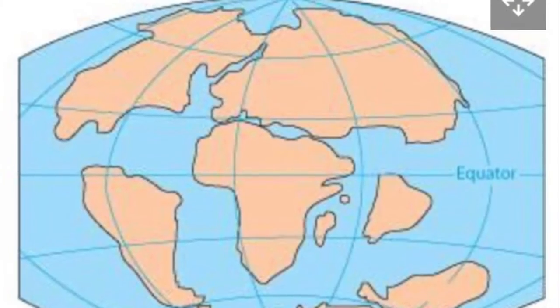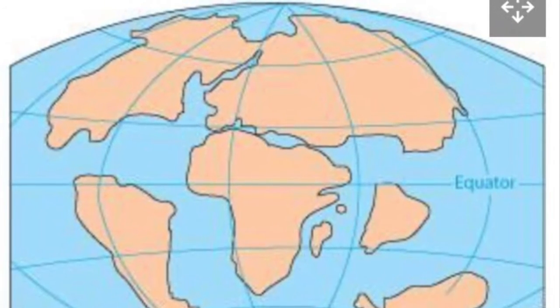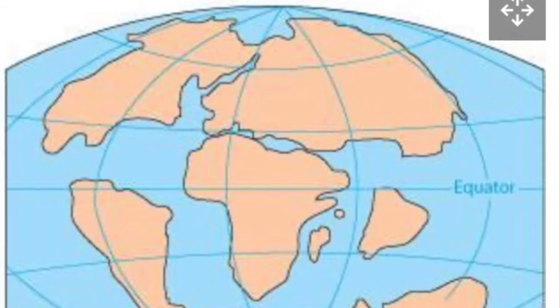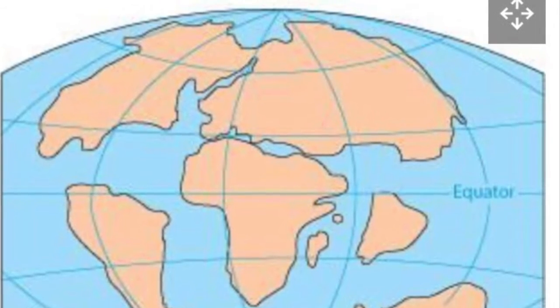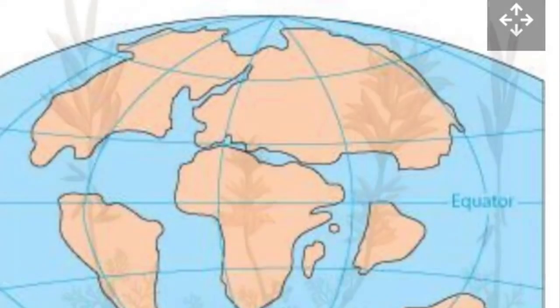The Cretaceous period was the last period within the Mesozoic era. The Cretaceous period was the longest lasting period of the Mesozoic era, lasting 79 million years. As you can see, the continents are closer to their modern configuration.